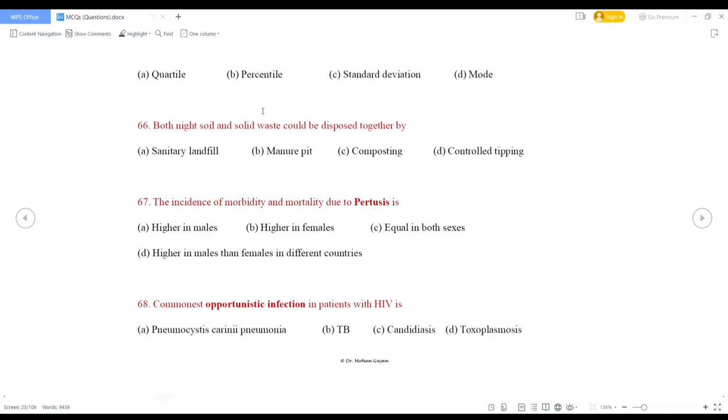Commonest opportunistic infection in patients with HIV is, what is the right answer? Right answer will be Pneumocystis carinii pneumonia.